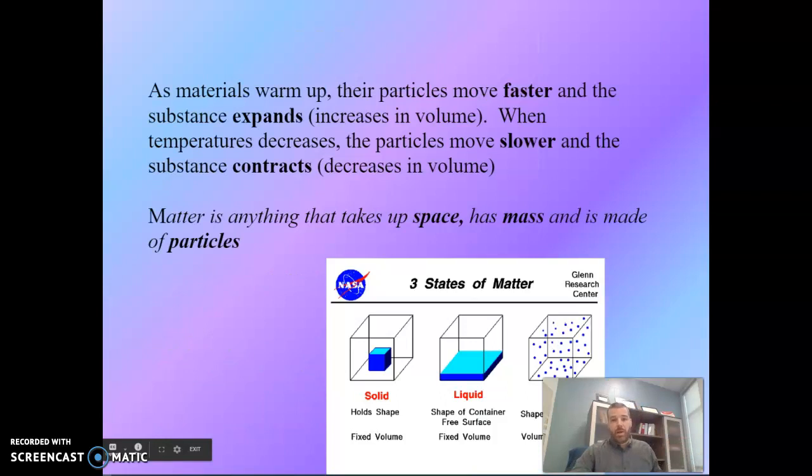So there we go. As they warm up, the particles move faster and substances expand. So that's the ball getting bigger. When the temperature decreases, the particles move slower and the substance contracts. So that's the ball getting smaller.